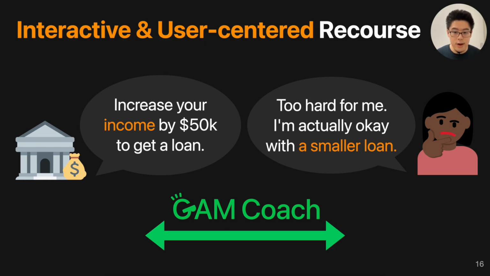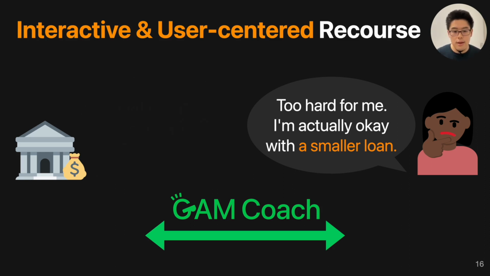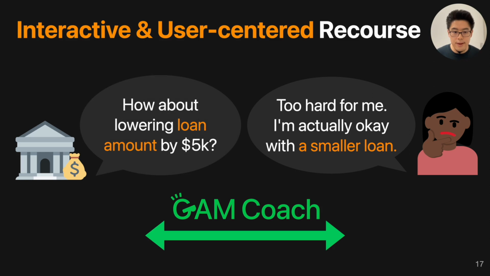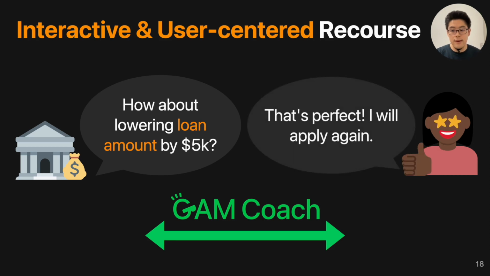For example, in the same scenario, maybe the applicant can tell the bank the recourse plan is too hard and they're actually okay with a smaller loan amount. Then the bank will update the recourse plan and find an alternative using the easier-to-change feature, for example, lowering the loan amount by 5K. In this case, the applicant will be very happy with that recourse plan and will apply again in the future.